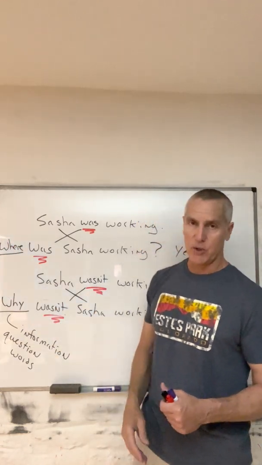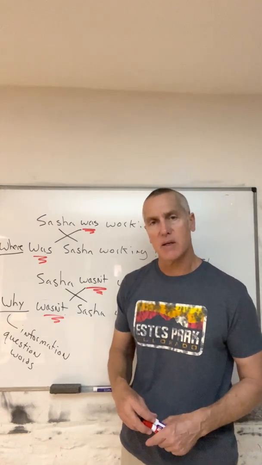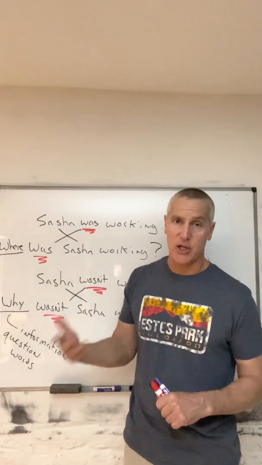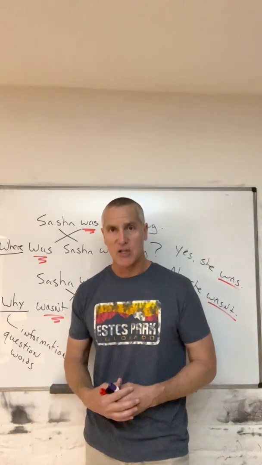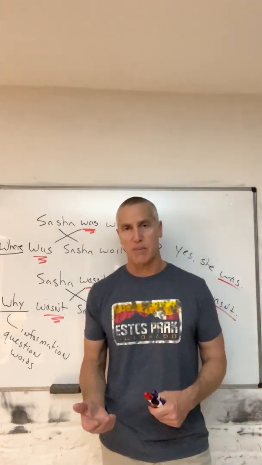Was Sasha working? It's only yes or no. Where was Sasha working? Oh, she was working. Was Sasha working? No, she wasn't. Okay, why wasn't Sasha working? We're asking for an explanation. Okay, so that's a little review of what we did in class, all right, with the verb be.